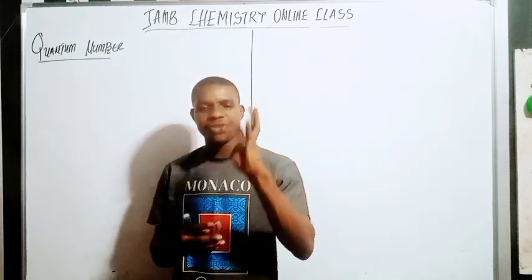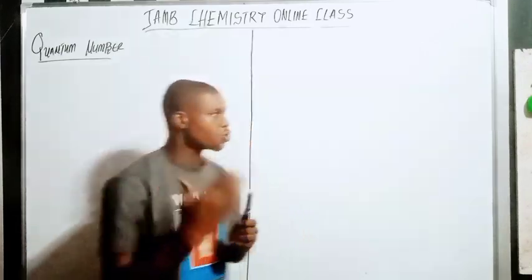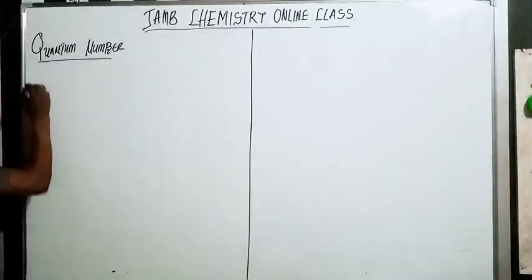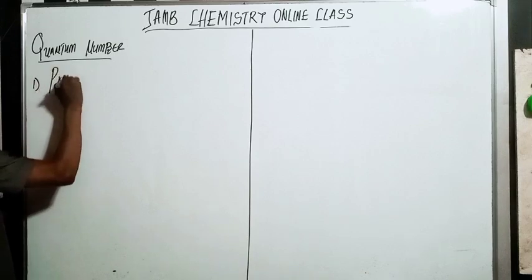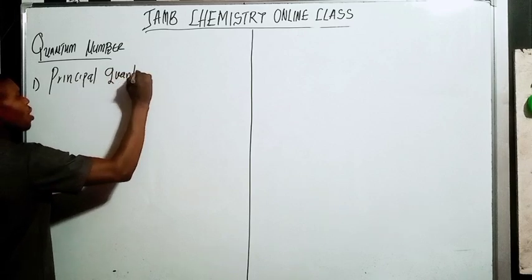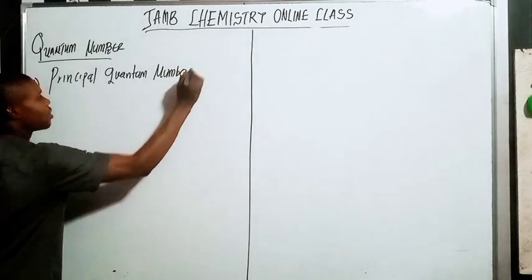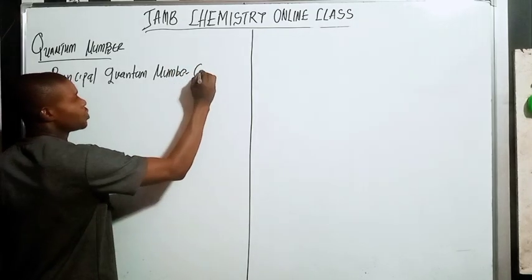There are four sets of quantum numbers. Do you understand? So number one, we have the principal quantum number. Please take that down. Principal quantum number is noted with n.